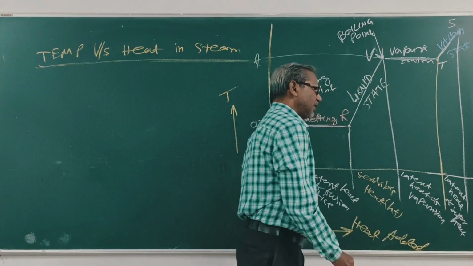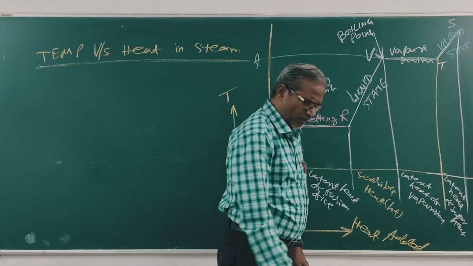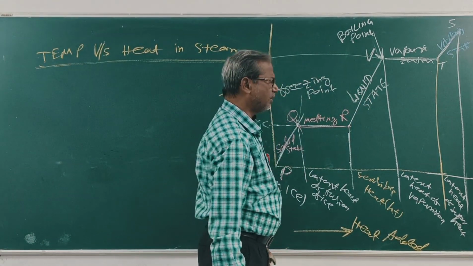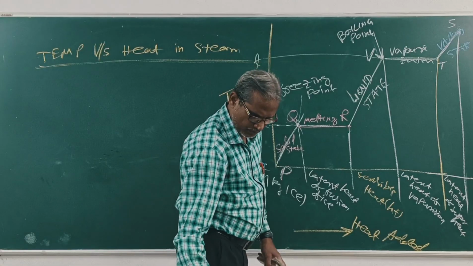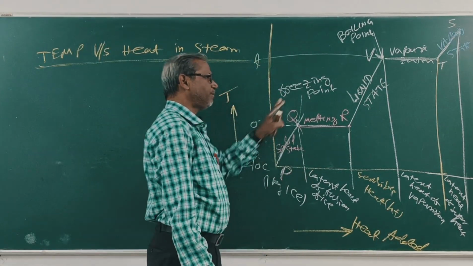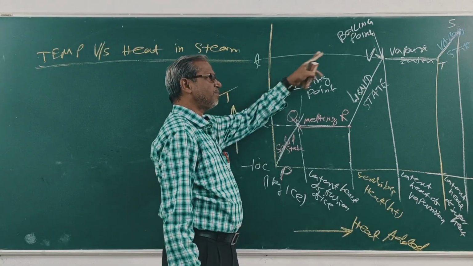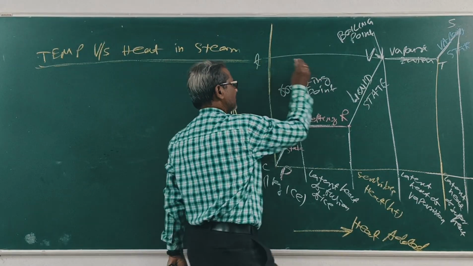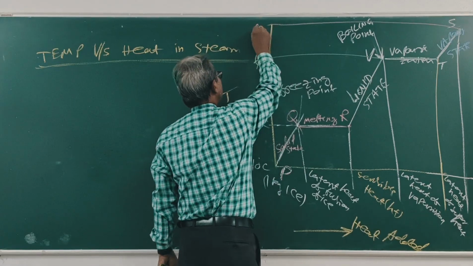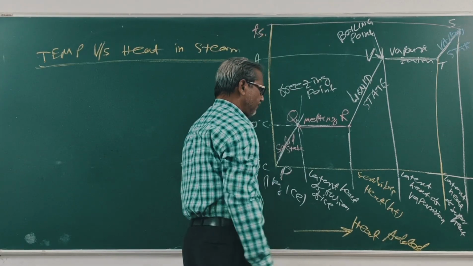Clear? Again, let me explain. This temperature is 0 degree centigrade, this temperature is T degree centigrade, and this is the superheat temperature Ts. Clear?